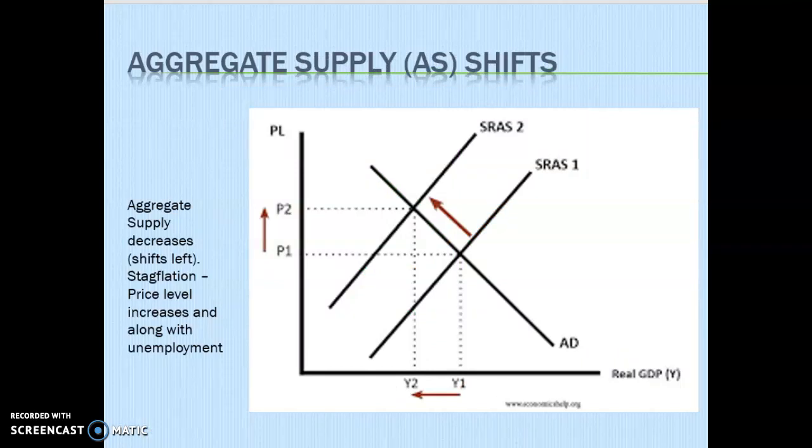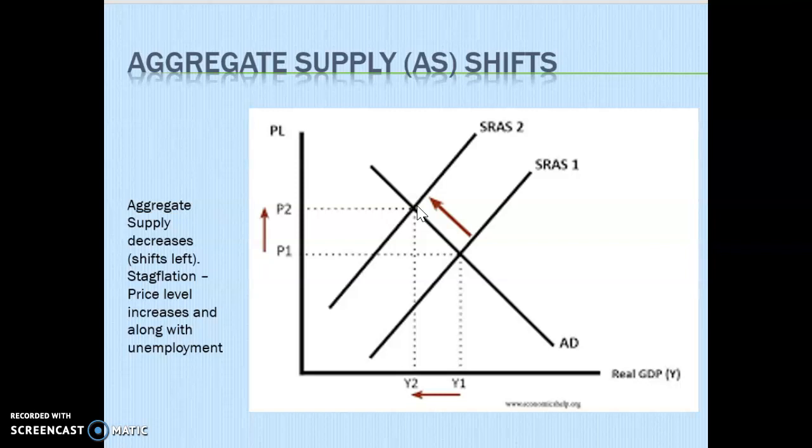This last graph is showing you a shift in short-run aggregate supply. So in this graph, we're shifting aggregate supply to the left. That could be due to decreased productivity. It could be due to an increase in the cost of inputs. We're definitely not seeing an increase in the cost of inputs right now, or that I know of, but we are seeing a decrease with some companies not being able to produce and some supply chain difficulties. But maybe we're seeing some increase in productivity.